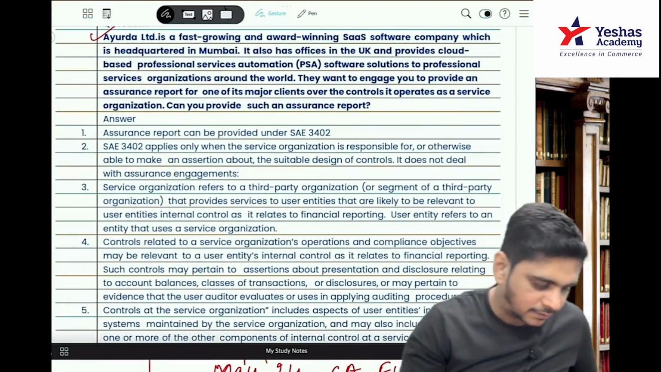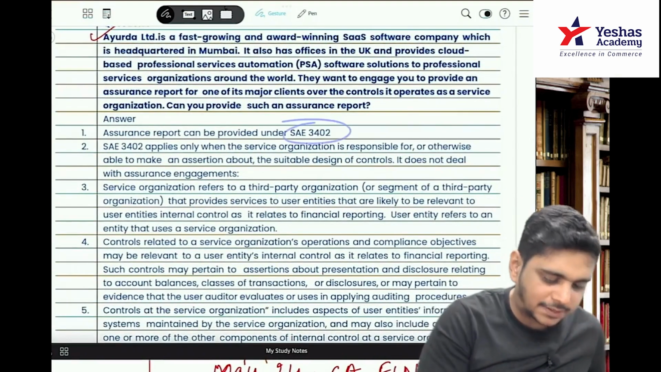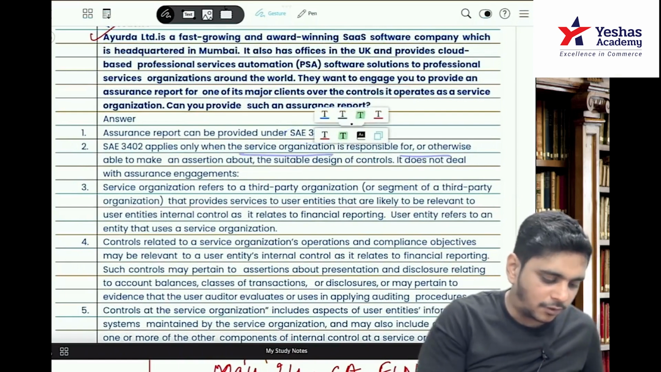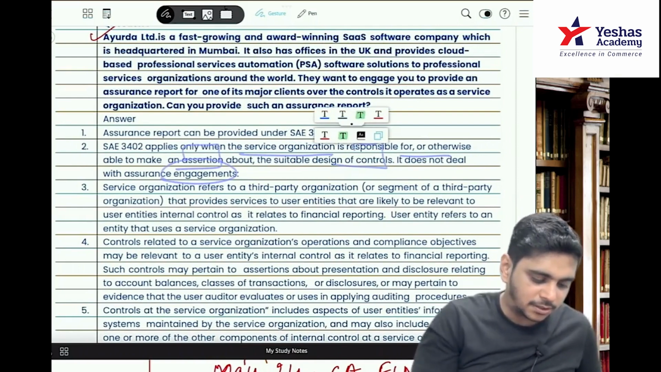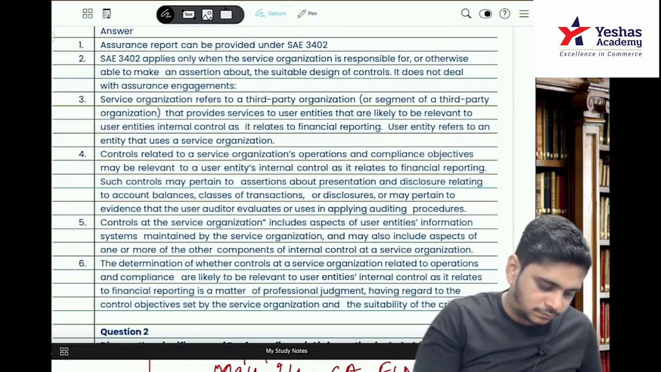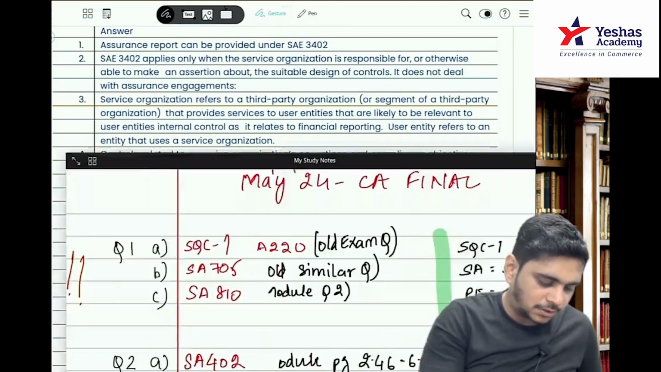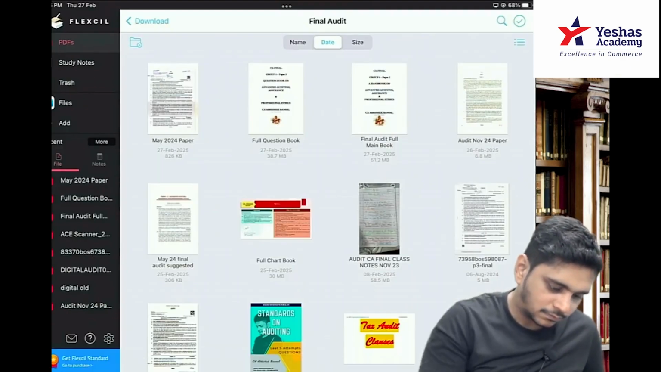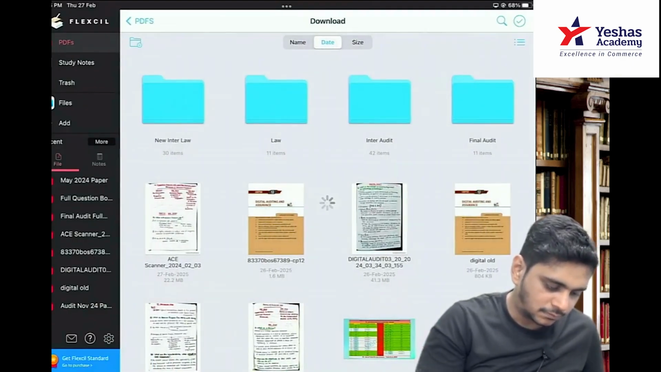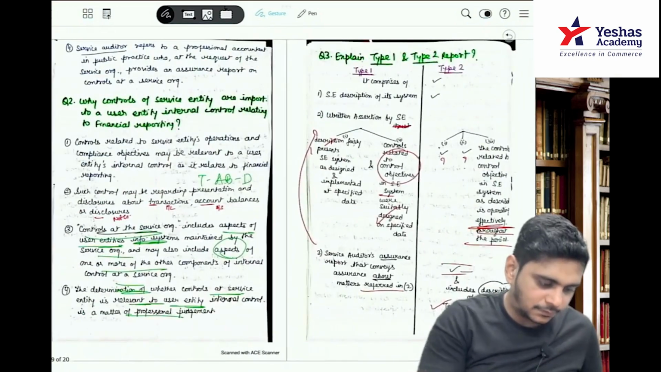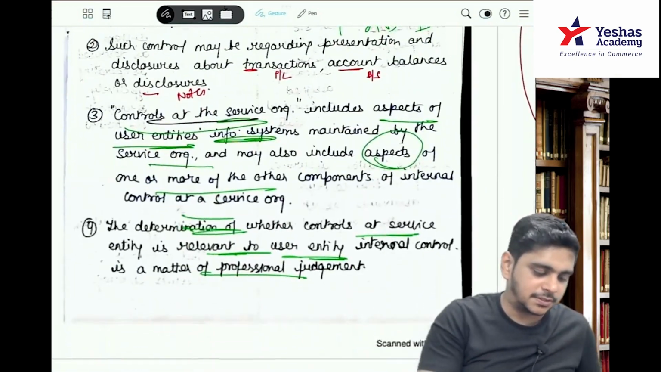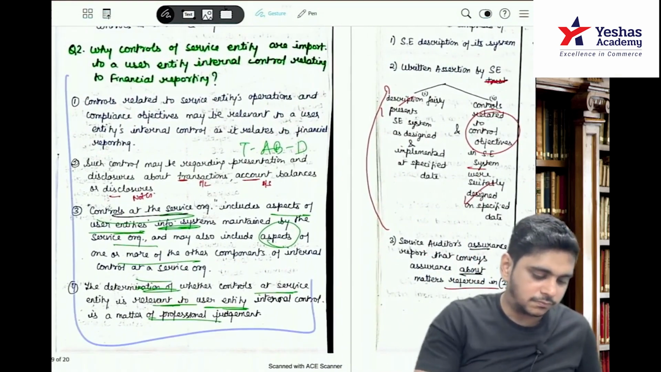So what it says, an assurance report can be provided under SAE 3402. It applies only when the service entity is responsible for making an assertion about the design of controls. It does not deal with the assurance engagement. Then this answer from the notes. Why controls at service entity are important? This answer. Question number 2.